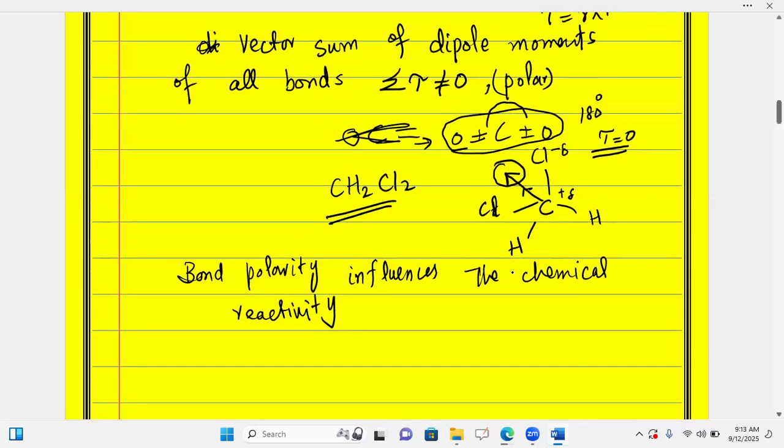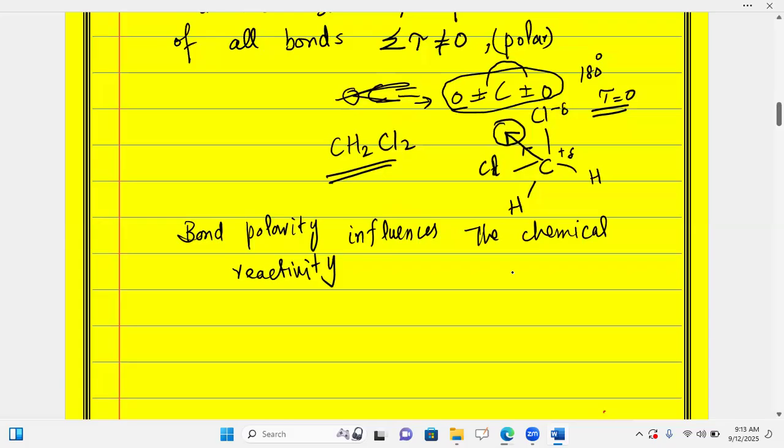Then it can easily be taken. But in the example which has some polarity, carbon dioxide needs some polar ion. On the other hand, this molecule, which already has bond polarity in the form of a bond dipole moment, can easily be attacked, showing it is more reactive as compared to the carbon dioxide molecule.